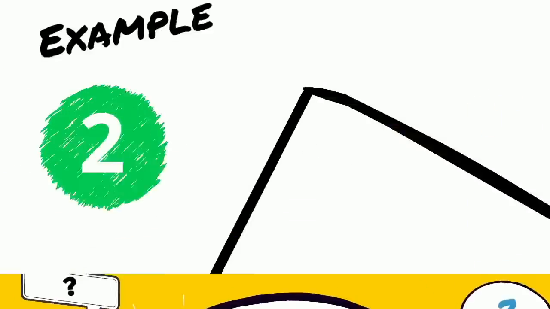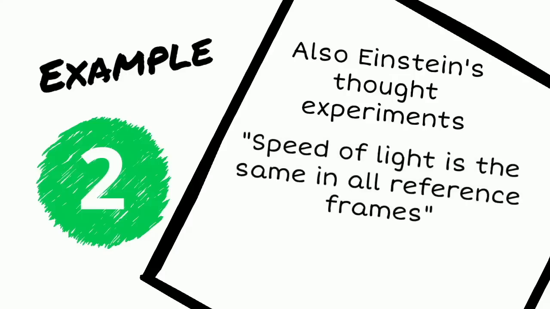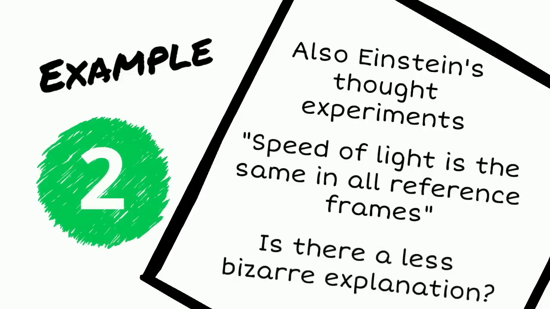Example 2. As a matter of fact, this will also be about Einstein's thought experiments, just to make it possible to contrast the two examples more clearly against each other. Einstein's claim that the speed of light is the same in all reference frames is bizarre, so we can have a look at other viewpoints existing at that time to see if there was an explanation less bizarre than Einstein's. If there's a less bizarre explanation and it works, we should take that explanation.